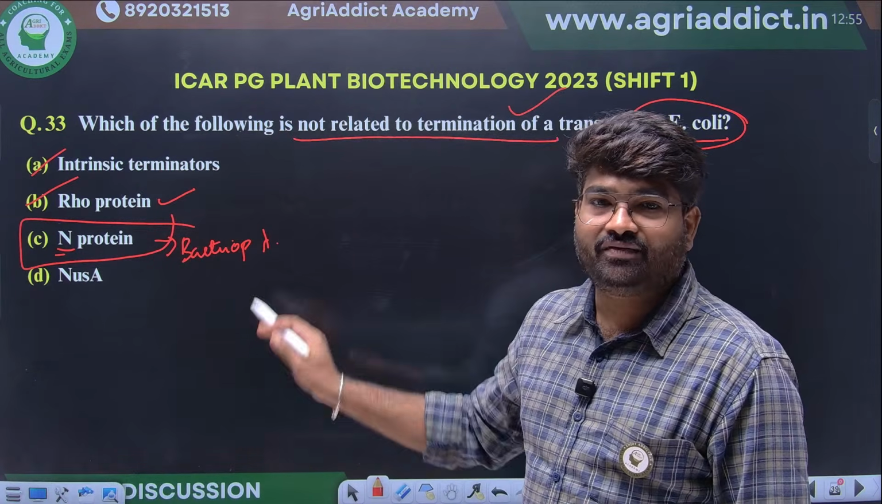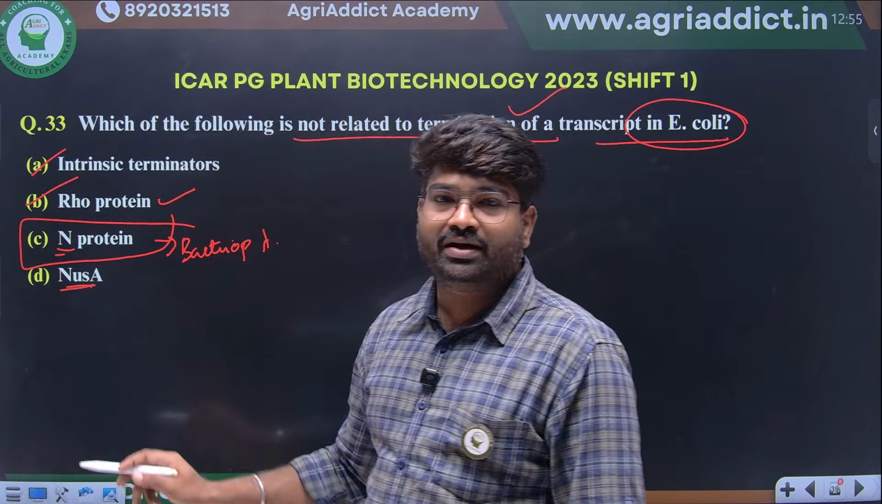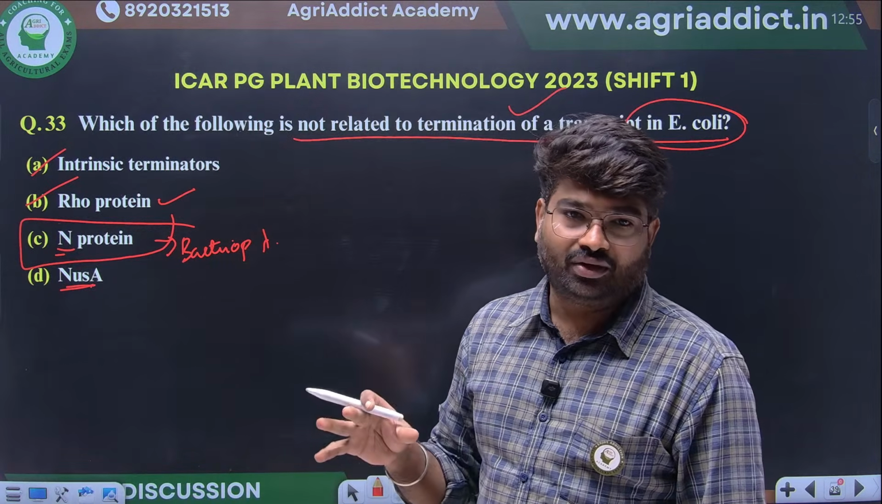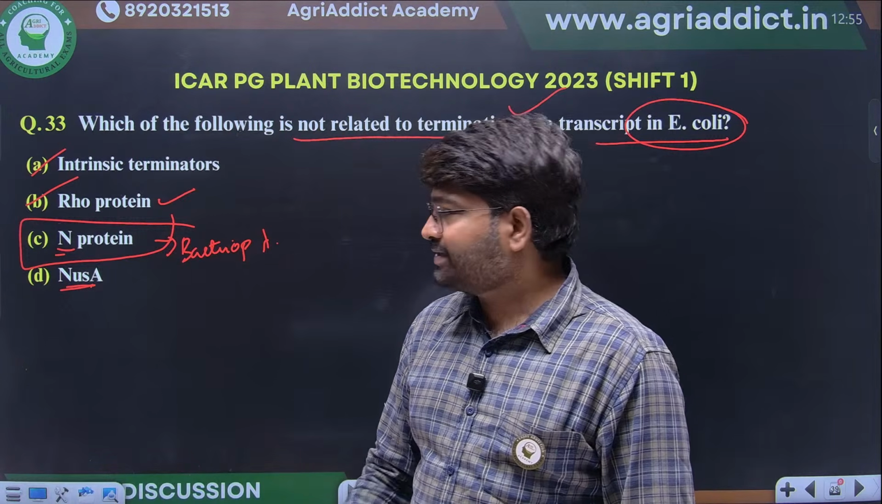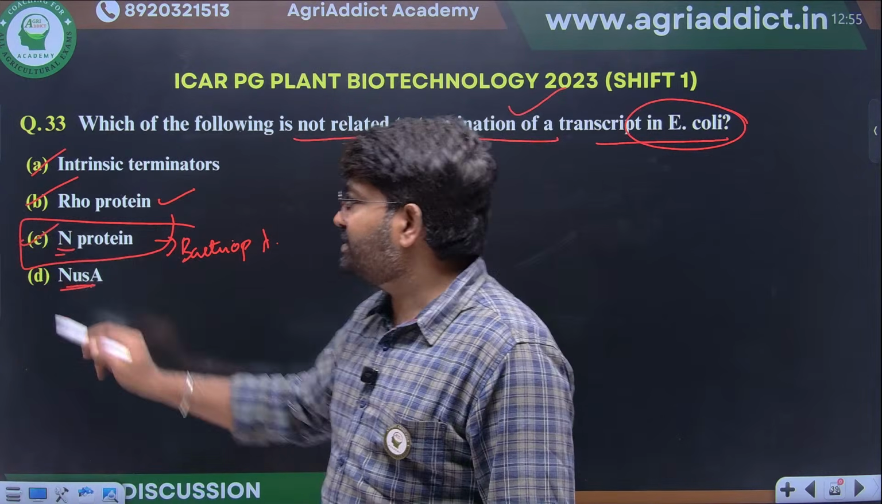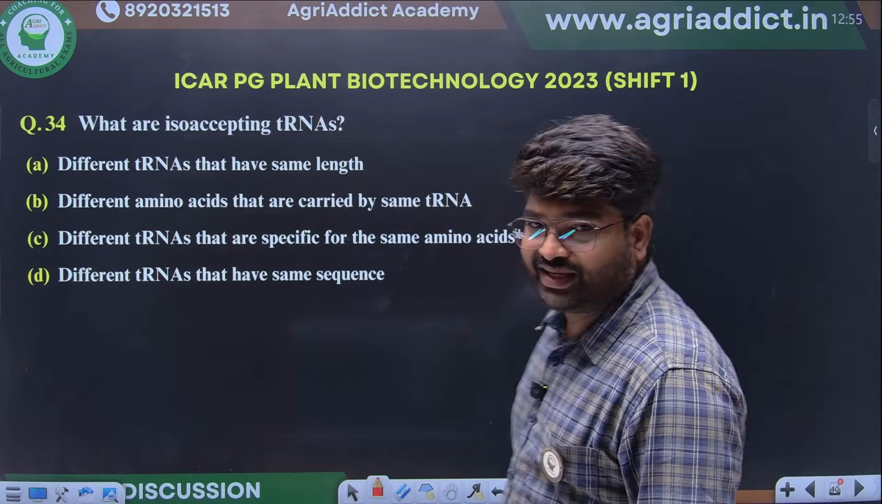Okay, they are asking which will not be involved. NusA will be involved in transcription elongation. During the elongation stage, this NusA protein is involved in E. coli transcription. Okay, so the right option is N protein, because that is present in bacteriophage lambda.